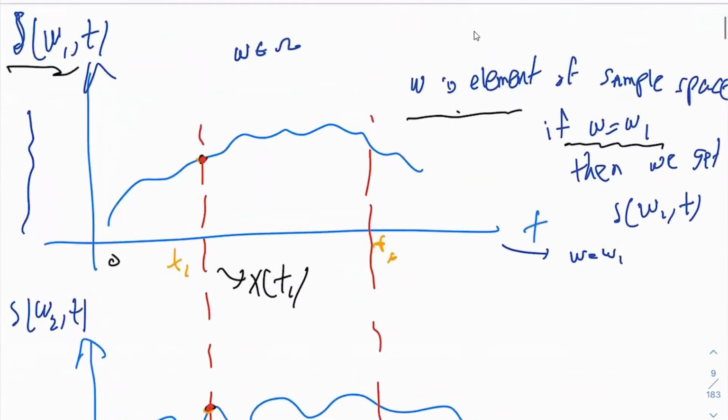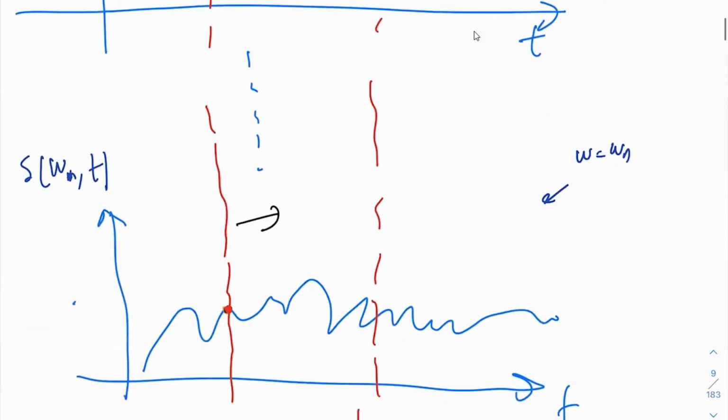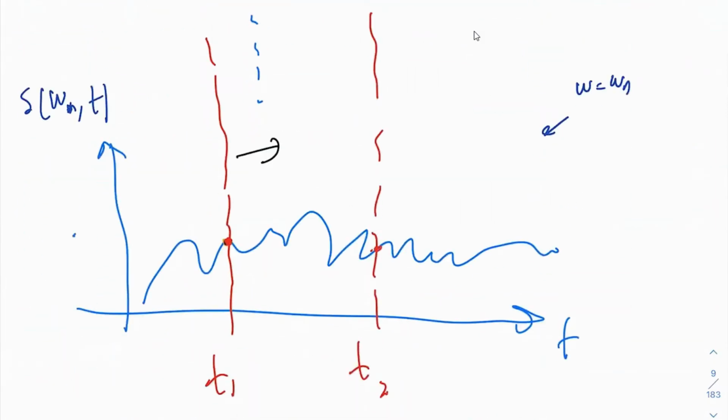If you go ahead and fix t equal to t2, you get this one. Next time you get this, next time you get this one, right? So the very important take-home message is that in a random process, the randomness is coming from the element of the sample space. Think of it like that.